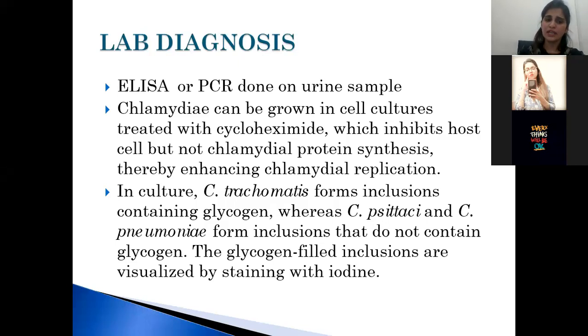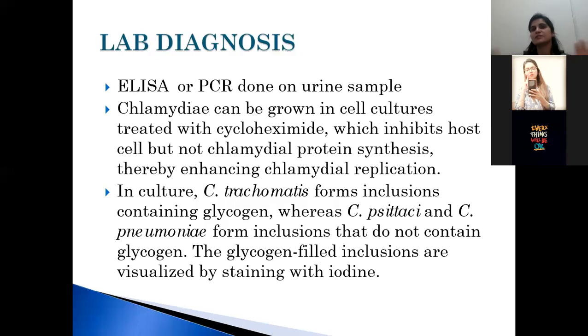ठीक है? In cultures, Chlamydia trachomatis form inclusions containing glycogen, whereas Chlamydia psittaci and Chlamydia pneumoniae form inclusions that don't contain glycogen. The glycogen-filled inclusions are visualized by staining with iodine. So, Chlamydia trachomatis के inclusions जो हैं, they form inclusions containing glycogen. So you will see it by staining with the iodine. Whereas Chlamydia psittaci and Chlamydia pneumoniae form inclusions that don't contain glycogen. So you don't have to stain them with the iodine.